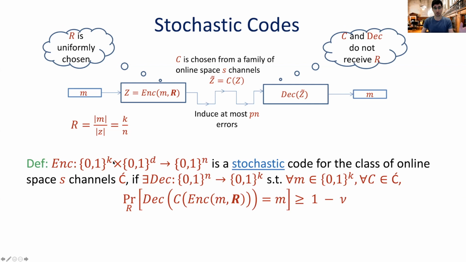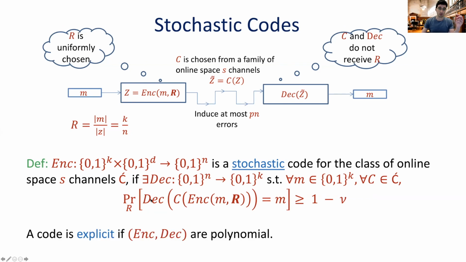An encoding function that takes two parameters, a message and the randomness, and outputs an n-bit code word, is said to be stochastic for a class of functions, let's say small space, if there exists a decoder that for every message M, this is crucial, for every message M and every adversary from this class, the decoder, which now gets as input a damaged code word by this channel C, is able to recover the original message with overwhelming probability.